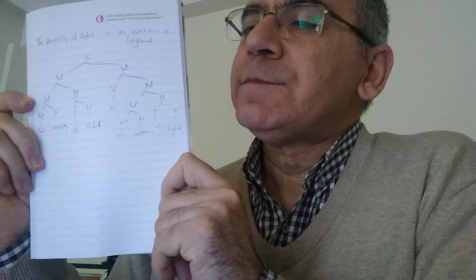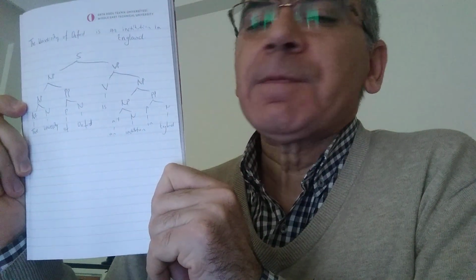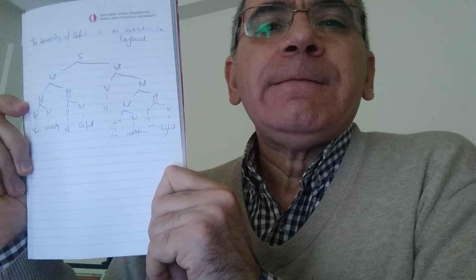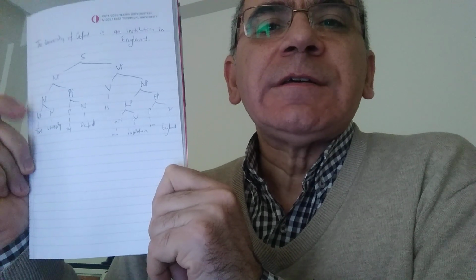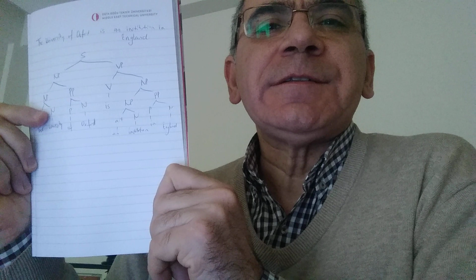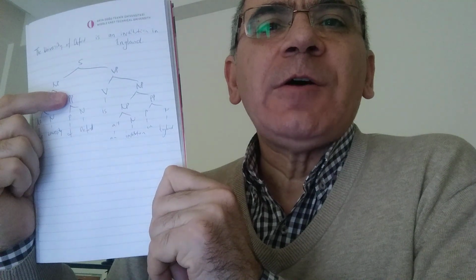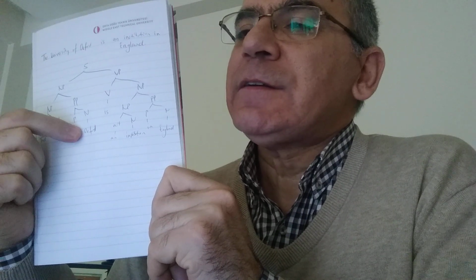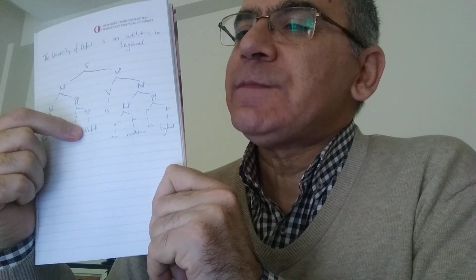Let me show you this time. You see? The university is a noun phrase. Article, noun. Of Oxford is a prepositional phrase. Preposition and noun. Okay? And let me continue. Verb phrase.